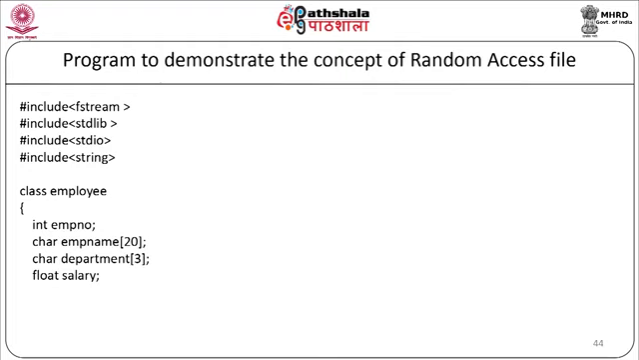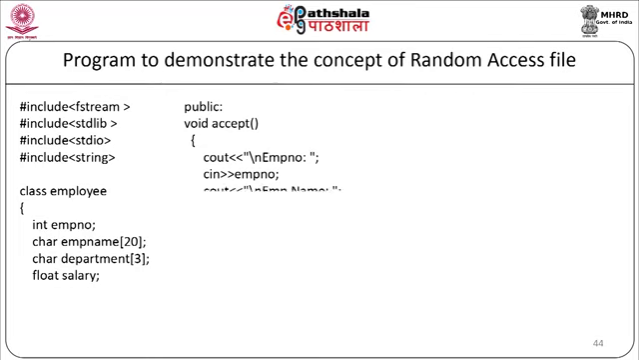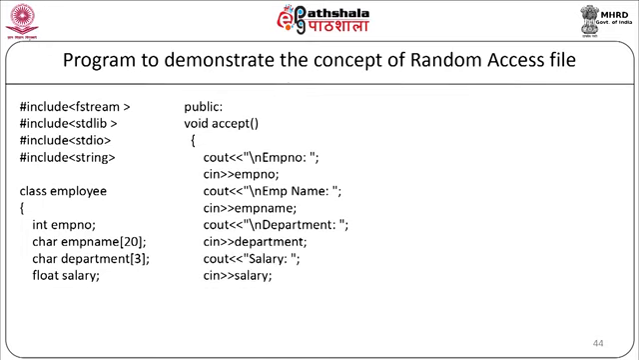So first we will write an accept member function where we will accept the details from the user as cout employee number, cin employee number, cout employee name, cin employee name, cout department, cin department, cout salary, cin salary. So we are accepting the details from the user here.